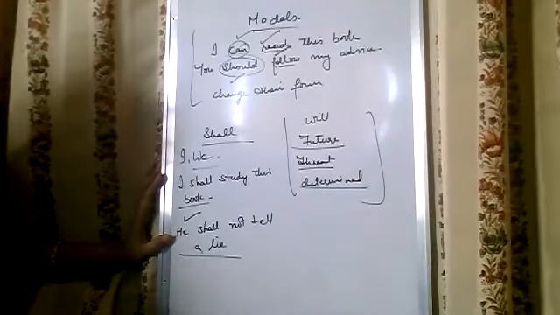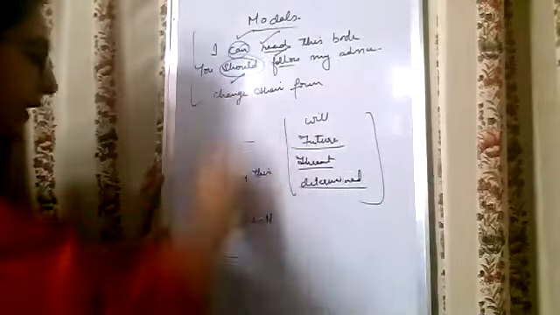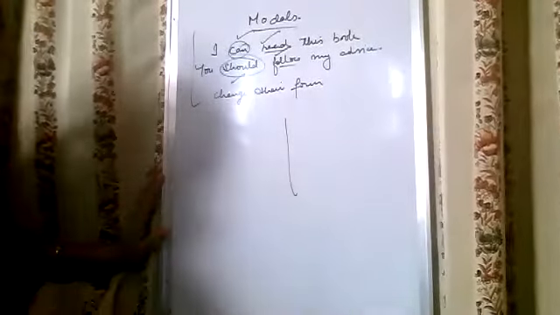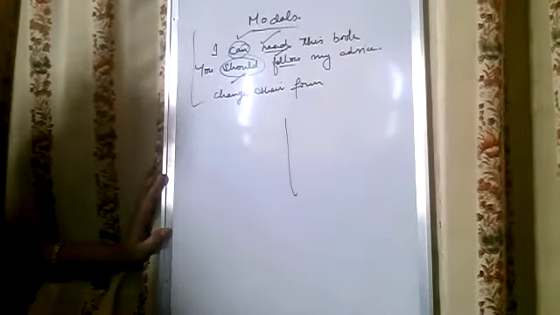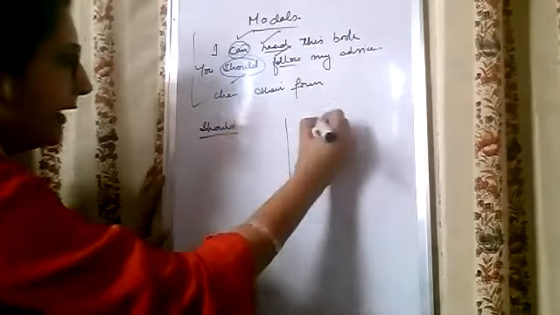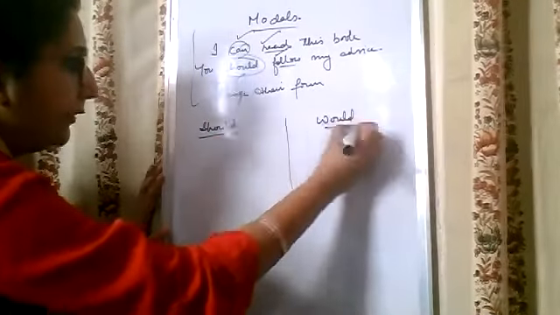Next, after shall and will, we have the past forms of will and shall, that is should and would. But apart from being past forms, they have some other roles to play.